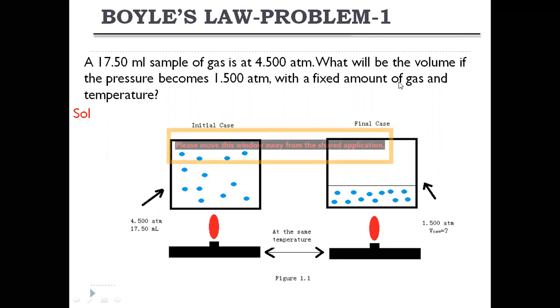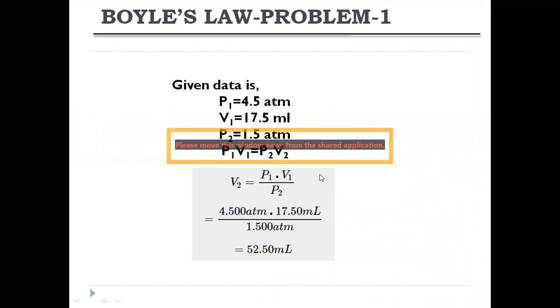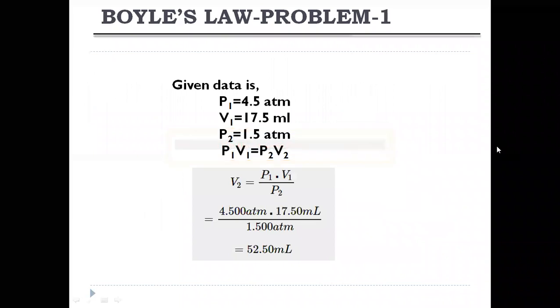The law is Boyle's law. In Boyle's law, what is the formula? P1 V1 is equal to P2 V2 is the formula. Here P1 is given as 4.5 atmosphere, V1 is given as 17.5 ml and P2 is given as 1.5 atmosphere, and we have to find out V2. So this is the given data.